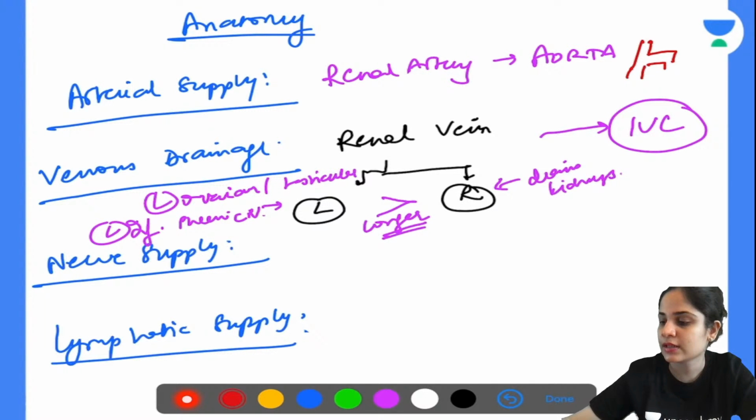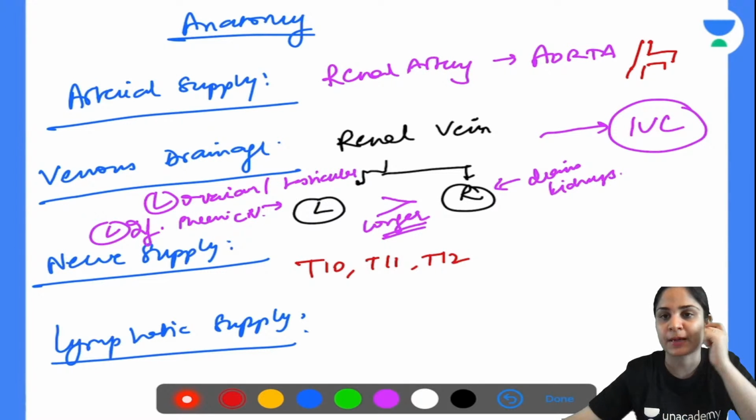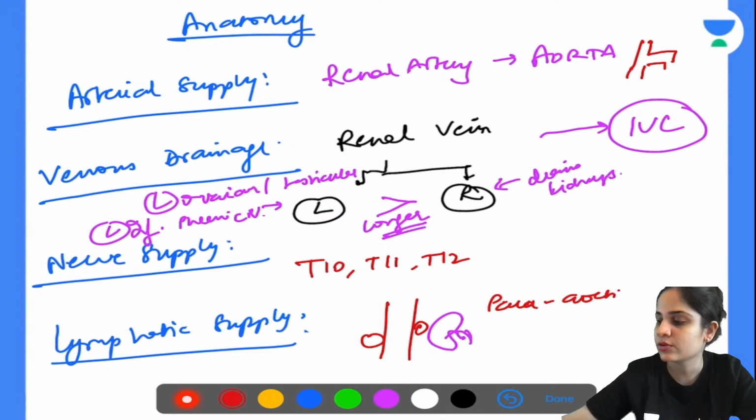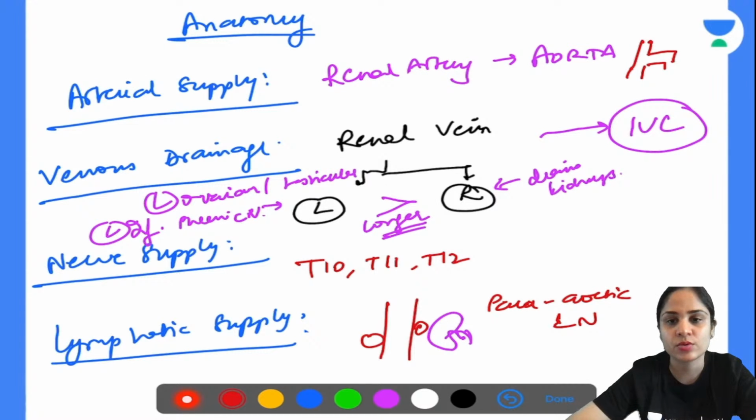Yes. So the nervous supply is from the segments T10, T11 and T12. Okay. So T10, T11, T12, these are the spinal segments supplying the kidney, and the lymphatics will drain into what? Now the kidney is right in front of the aorta, correct? So where will the lymphatics drain into? There are para-aortic lymph nodes. Okay. So the kidney will eventually end up draining into the para-aortic lymph nodes. So these are the basics about the kidney that you need to know from the point of view of anatomy, because sometimes in surgery they will also ask you these questions.